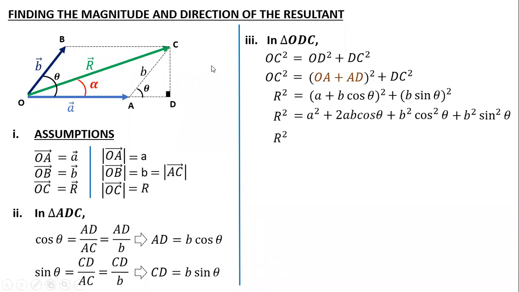Now in the last two terms, B square is common in both, so that simplifies. If I take B square common, we have cos square plus sin square. In trigonometry, we relate cos square plus sin square as 1.